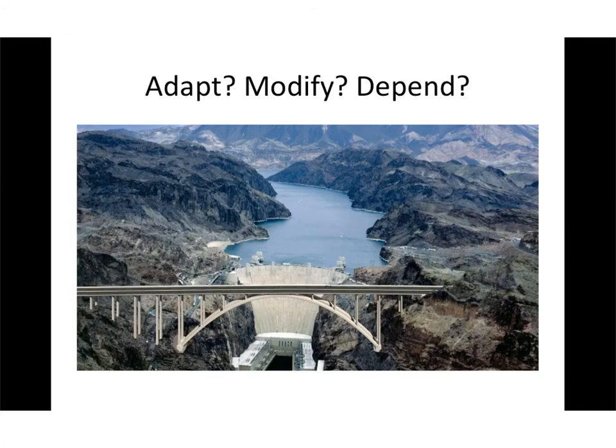Now, this is a picture of the Hoover Dam. I want you to think about those 3 main ideas: humans adapting to the environment, humans modifying the environment, and humans depending on the environment. Is the Hoover Dam an example of us adapting to the environment? Is it an example of us modifying the environment or depending on the environment? There's one answer that's better than the rest. Circle that one on your sheet.